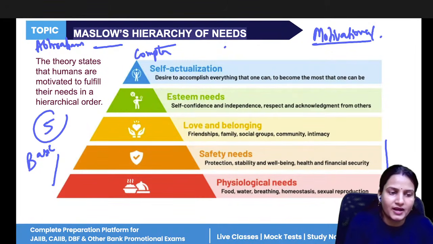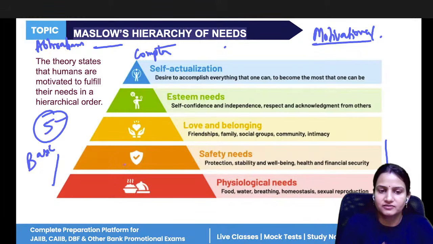In total, in 5 stages, humans fulfill their needs, starting from the very basic level of need, that is physiological. So what is the basic level of need for any human being? Food, water, shelter. These are the basic level of needs that they want.